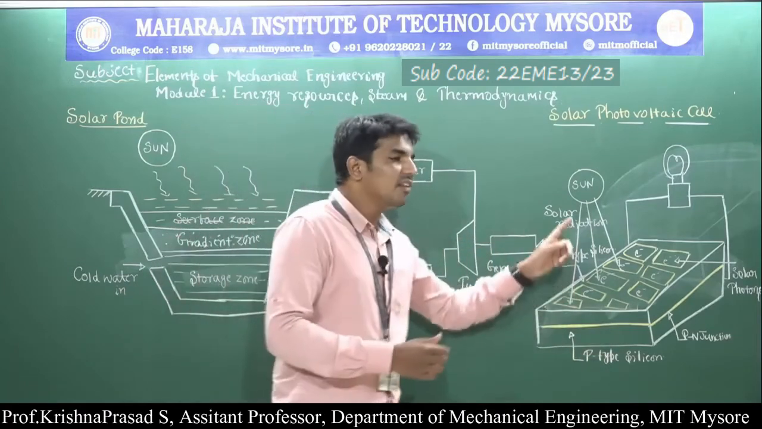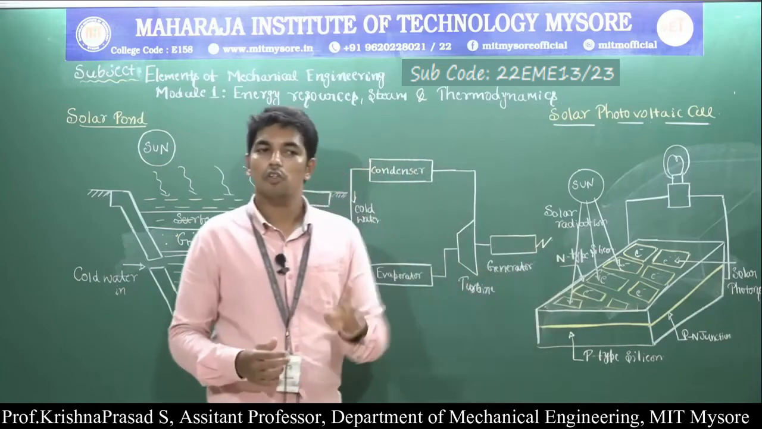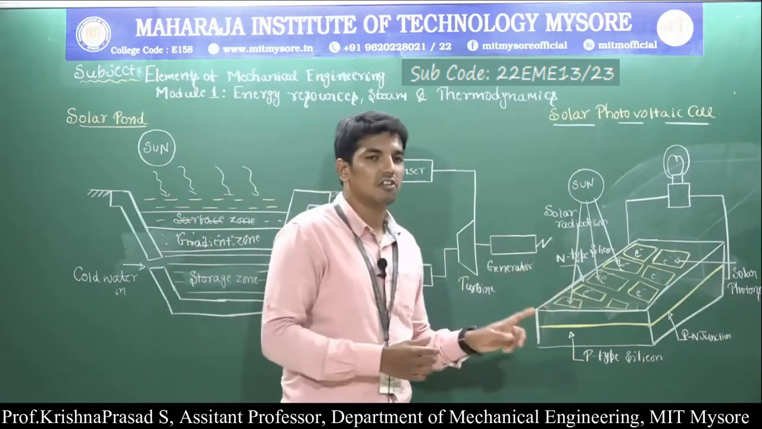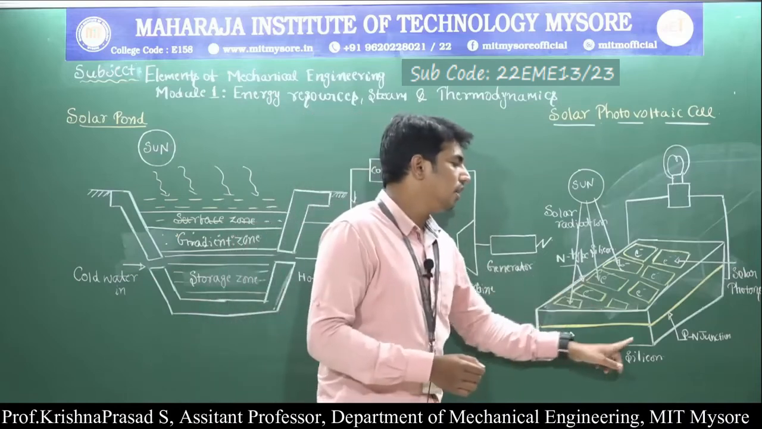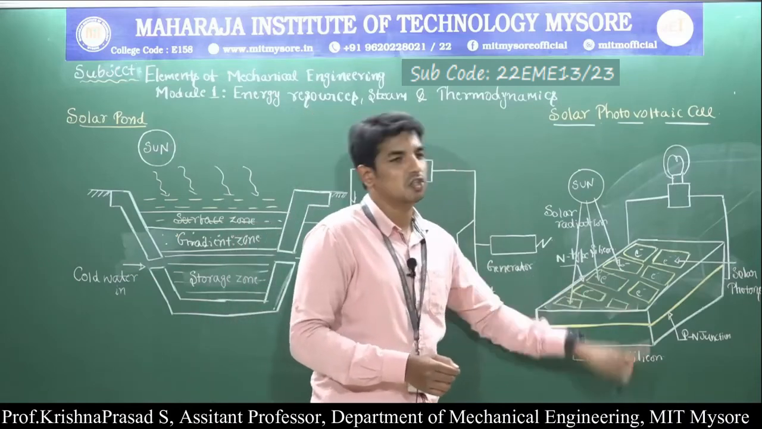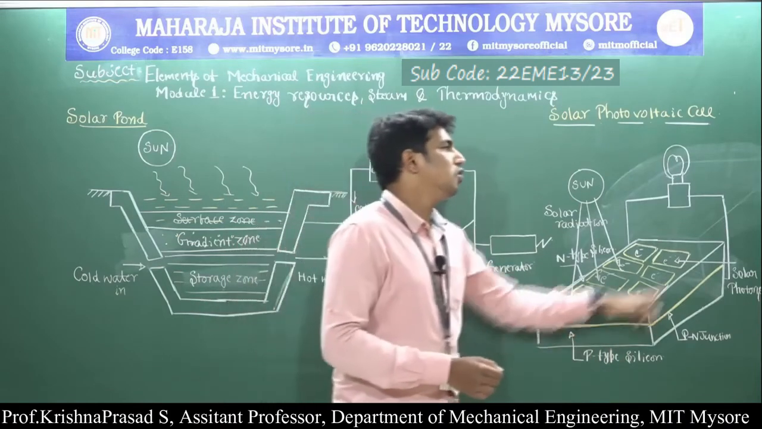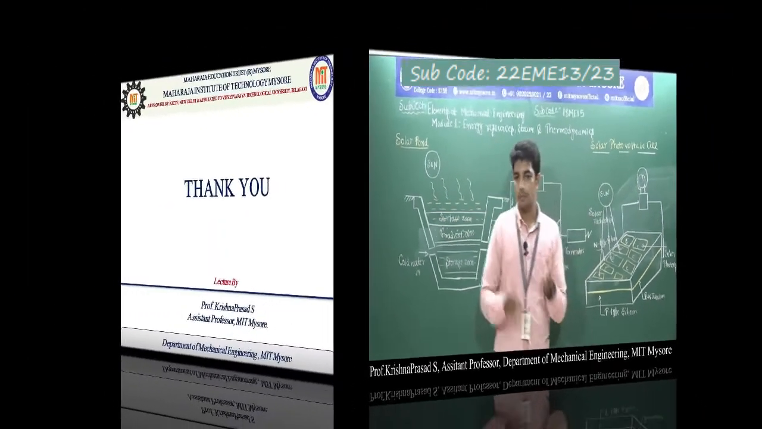The movement of negatively charged electrons, we all know, is nothing but electrical current. Once the electrical current is developed, a potential difference across the PN junction also develops. Then it is used for electrical applications.